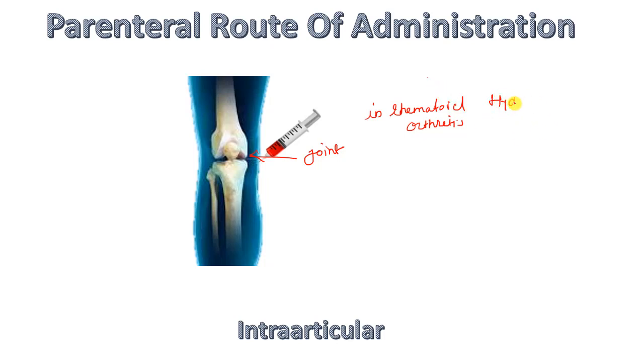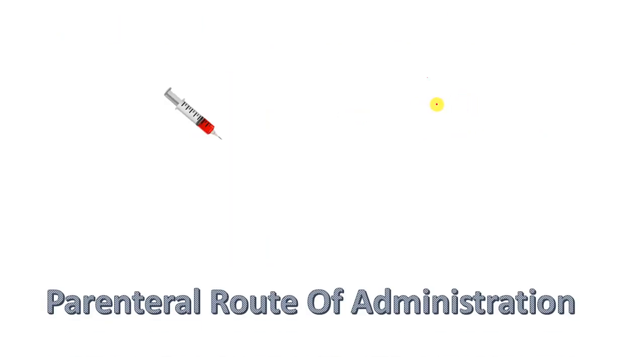Maybe hydrocortisone injection, cortisone injection is given. Hydrocortisone succinate injection was given in rheumatoid arthritis. So it is called intra-articular.